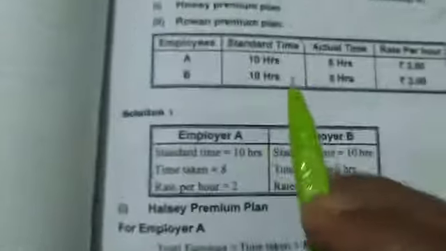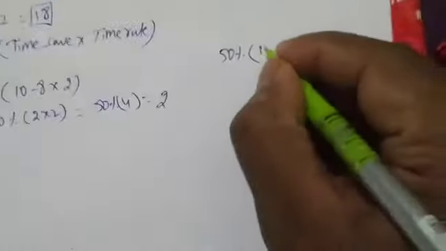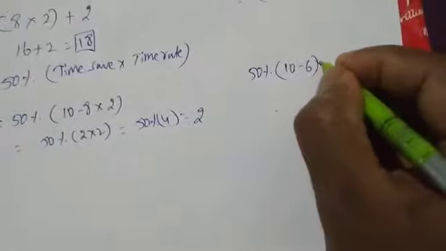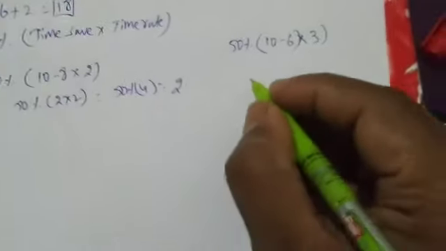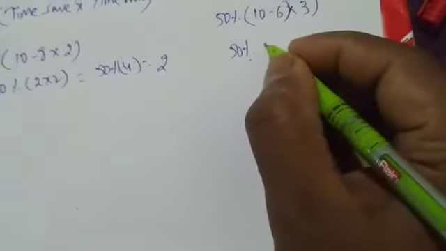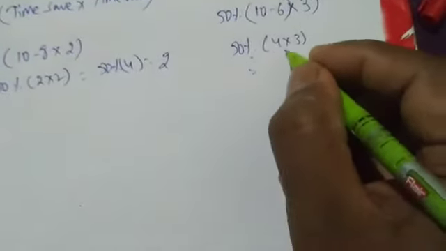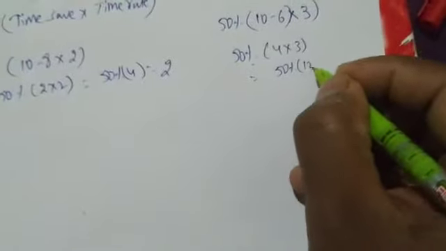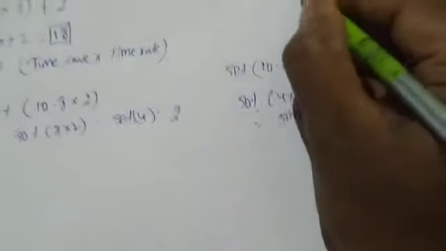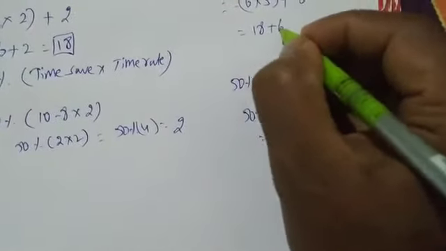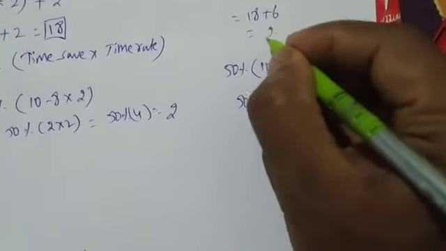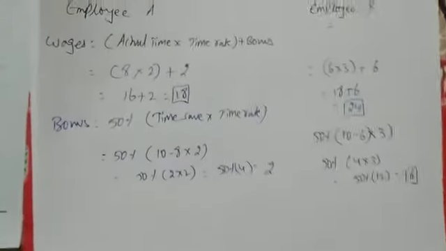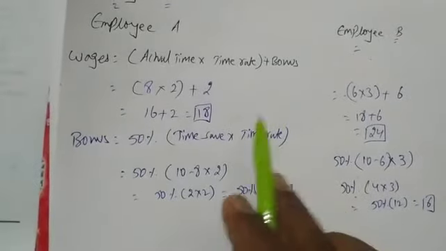So I'm writing here 50%. What is the standard time? 10 hours. 10 minus actual, which is 6, into we have to multiply with 3. Okay, so 50%, 4 into 3 is 12, and 50% of 12, so we are getting 6 as the answer. 6 threes are 18 plus 6 is how much? 24 is the wages under whose plan? Halsey plan for employee B.